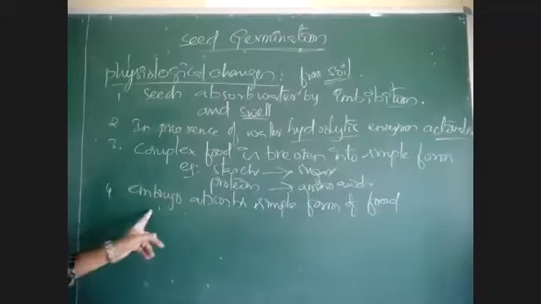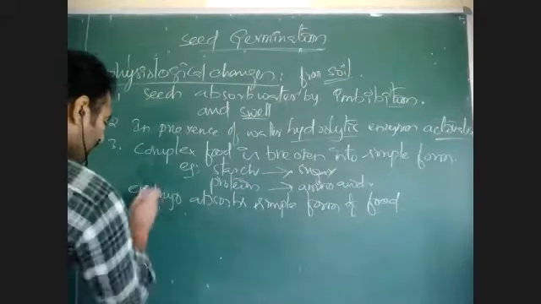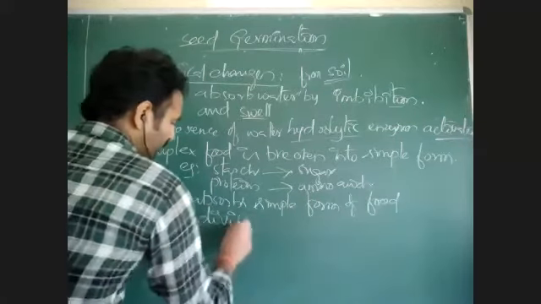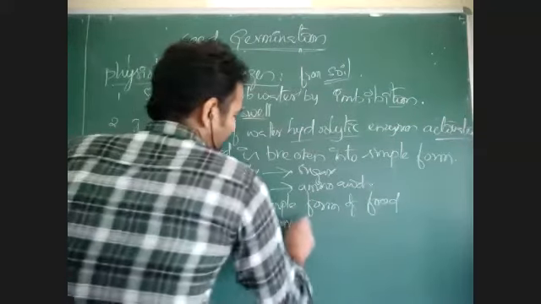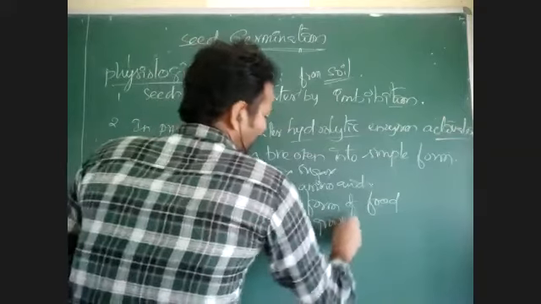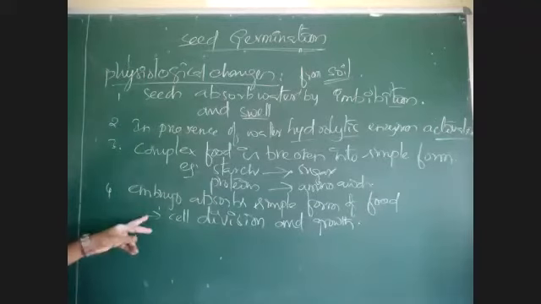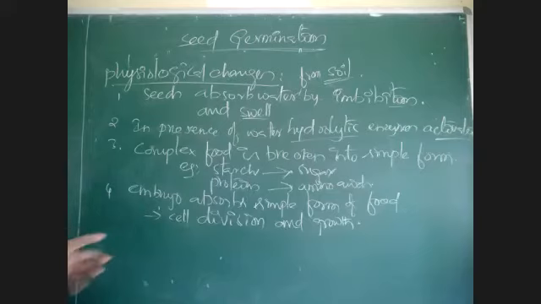As food is absorbed, it will undergo cell division. Cell division is taking place and the embryo will grow. Cell division and growth of embryo will take place. The embryo is divided and grown, which means the size of the embryo will increase.